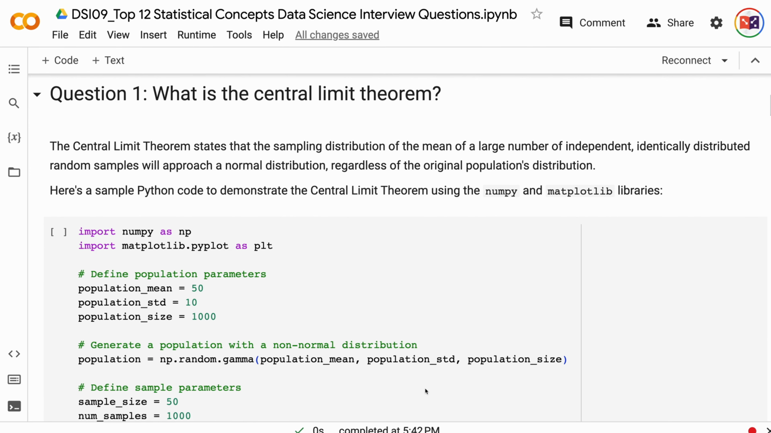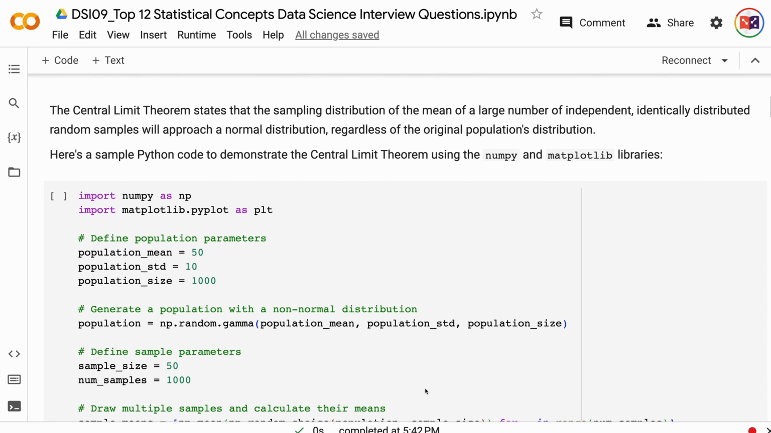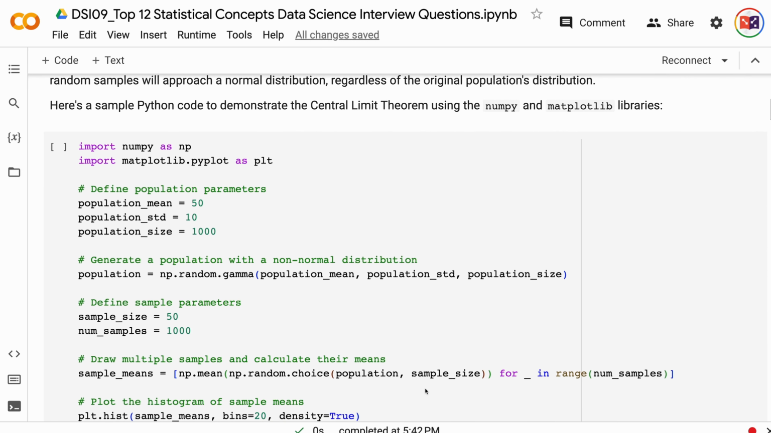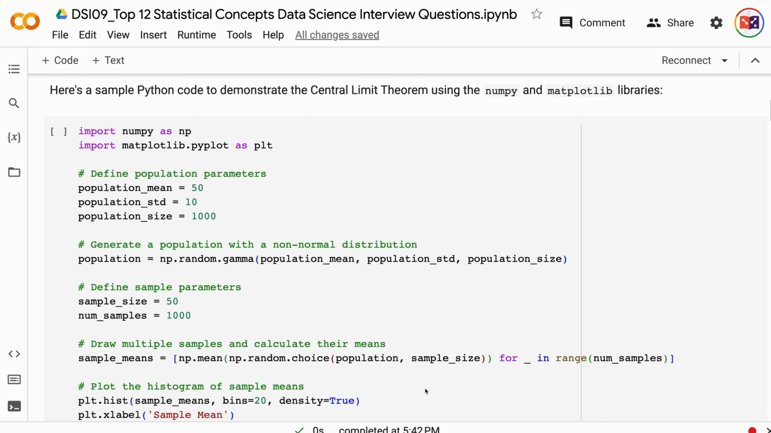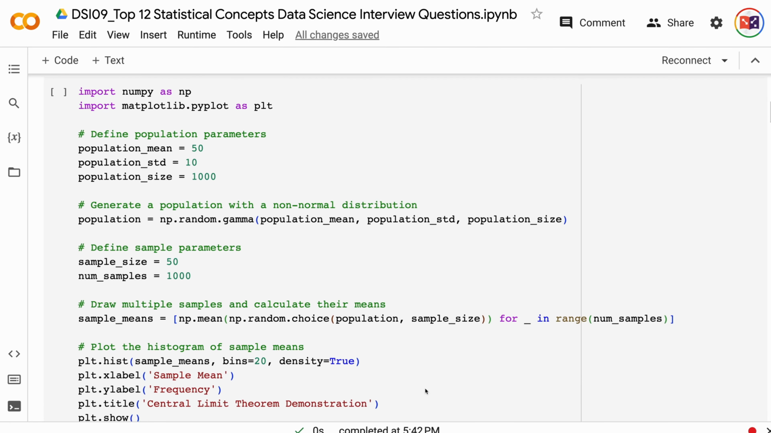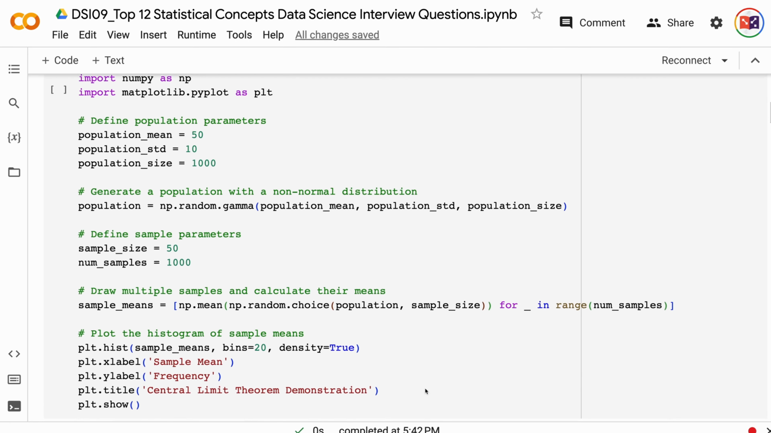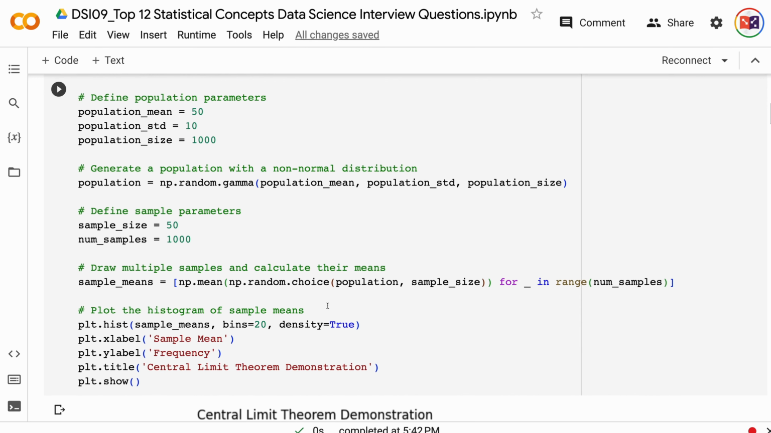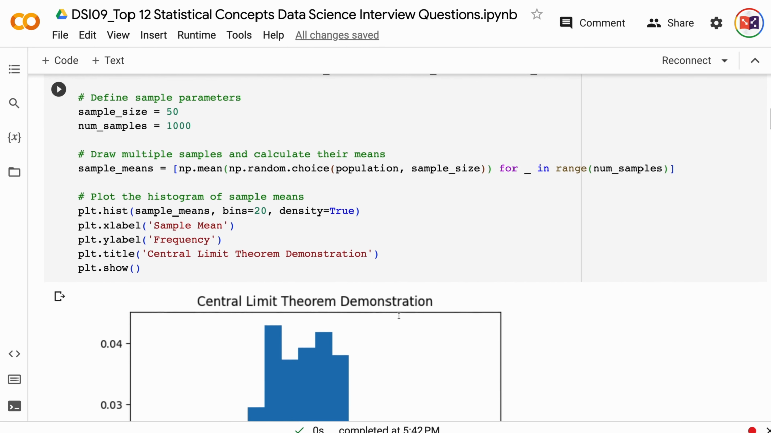Here's a sample Python code to demonstrate the central limit theorem using the NumPy and Matplotlib libraries. This code creates a non-normal population, takes multiple samples from the population, calculates the means of these samples, and then plots the distribution of the sample means, illustrating the central limit theorem in action.